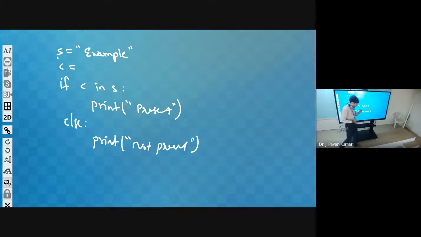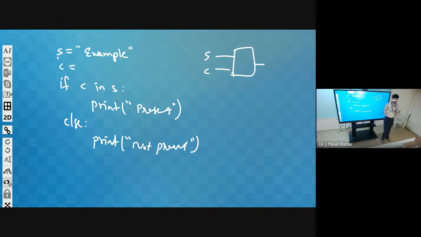Next, on the other hand, suppose we have the requirement that a string and a character are given as input, and if this character is not present in the string, then we have to print the string 2 times.